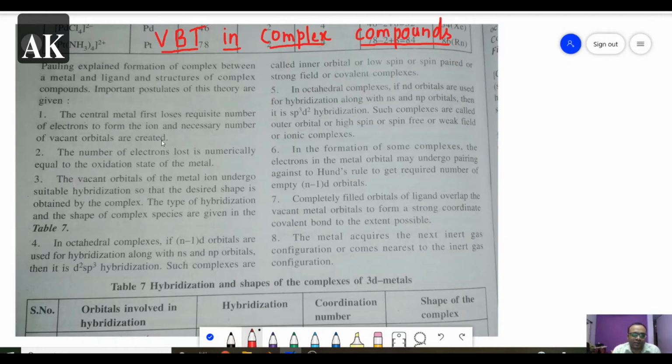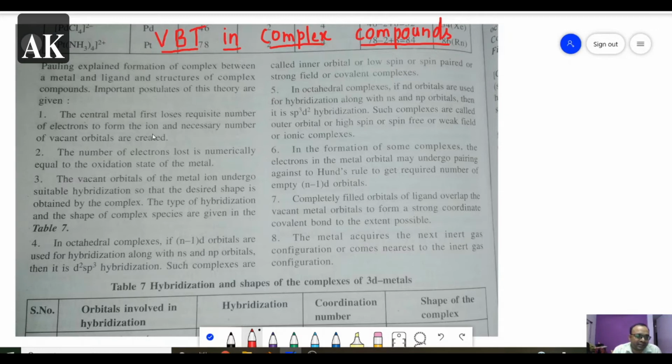Just first try to understand the postulates. While doing the examples, you will finally understand them. Whenever a complex is given, the first step is to calculate the oxidation number and write the electronic configuration. The central metal will first lose the required number of electrons to form the ion and the necessary number of vacant orbitals are created.